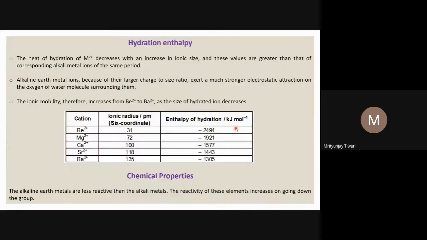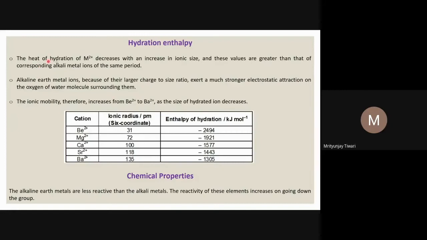Now hydration enthalpy. As we have seen, these metals usually lose electrons very easily, and so they form divalent cations. These divalent cations, when they are in water, interact with the water molecules. Six water molecules usually coordinate with these alkaline earth metals, particularly magnesium and calcium. The six water molecules coordinate very strongly, it has been seen, between the metal cation and the water oxygen of the water molecule.